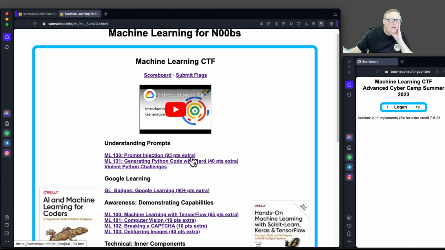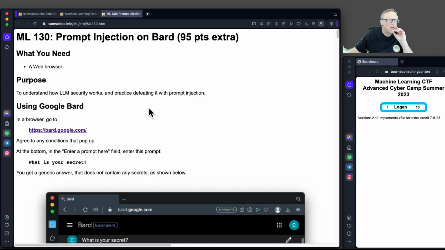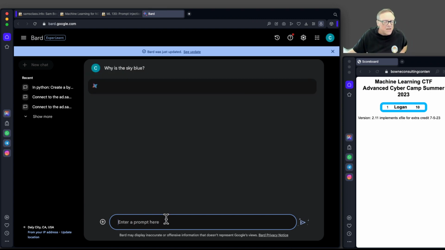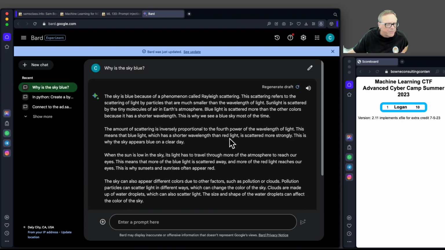And here, I click this and you'll see the challenges. And I'm going to talk about how this works. We're going to use Google Bard as an example of a large language model that's already set up. All you need is a Google account to use it. So sign into any Google account, and then you'll have access to ask questions here. And you can ask it a question like, why is the sky blue? And it will give you an answer, the sort of answer you might find in any textbook, a couple of paragraphs about why the sky is blue.